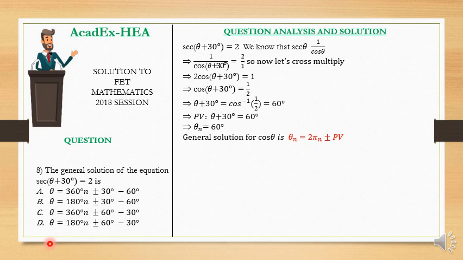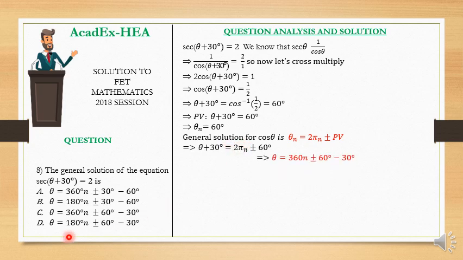Pi on 3 or 60 degrees. So that's what we're going to do. We're now going to have that theta plus 30 degrees, which is our theta n, is equal to 2 pi n plus or minus PV, and our PV is what? 60 degrees. Now we also know that pi is the same as 180 degrees, so we're going to replace pi with 180 degrees here, times 2, which is what? 360 degrees.